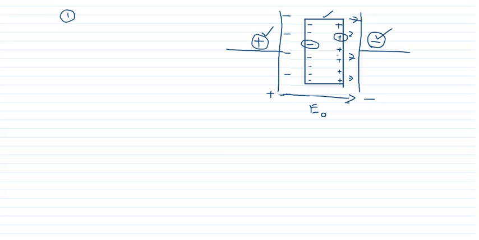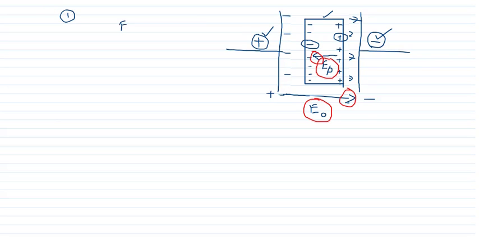And because of the appearance of positive and negative charge, an electric field will develop in an opposite direction, and this is called electric field due to polarization. And here you can see that the electric field due to polarization and the electric field which is applied externally, their directions are opposite. What does it mean?